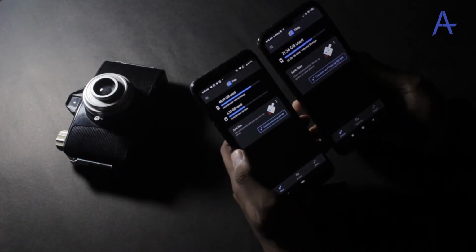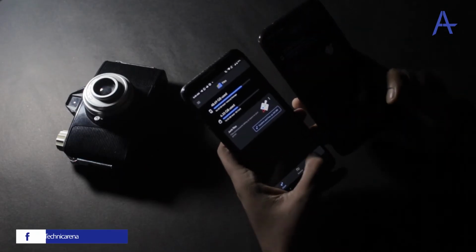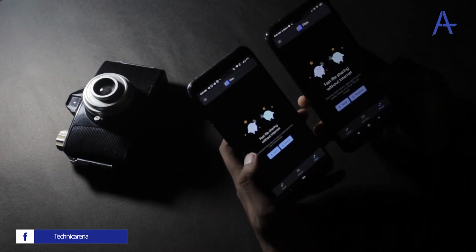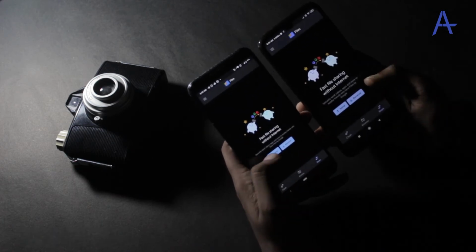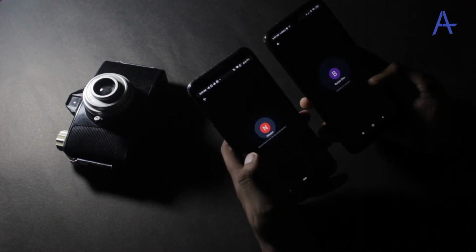The first way is to use the Files app by Google. Yes, you heard it right. It's not just a mere junk files clearing app, but you can also share files via this app.